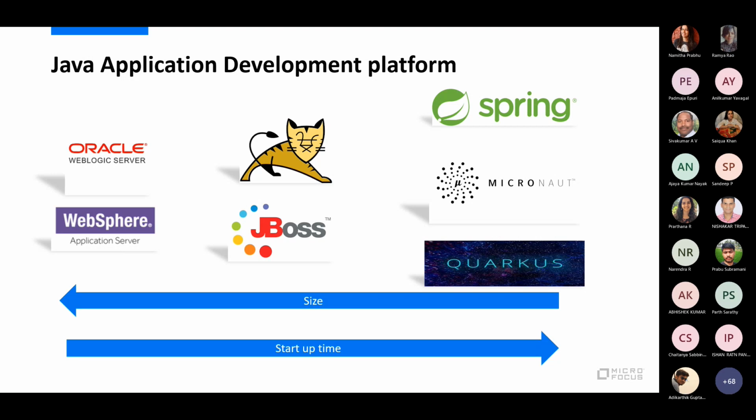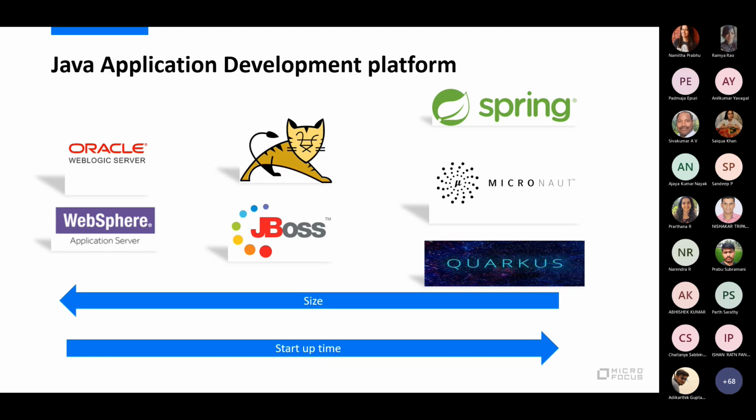These application servers are licensed, you have to pay for them, and they bundle all the dependent libraries. If I'm using something like a WebSphere or a WebLogic server, you will also get functionalities to do JMS, maybe JNDI lookups, EJBs. A lot of things come pre-baked with an application server. So they are huge in size, you have to pay money for the license, and things like that.